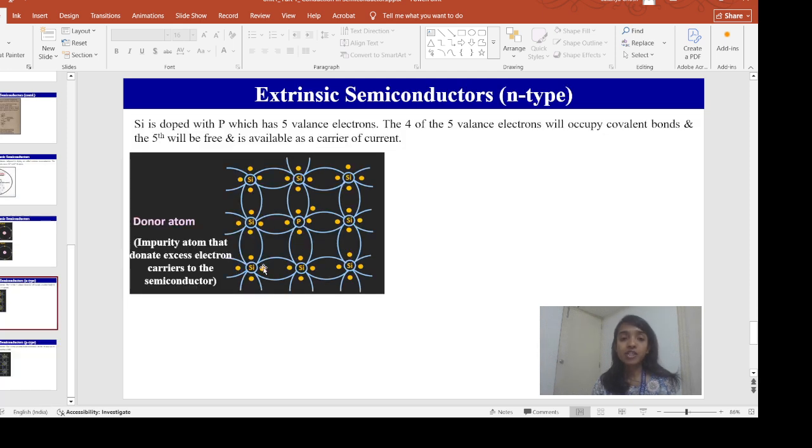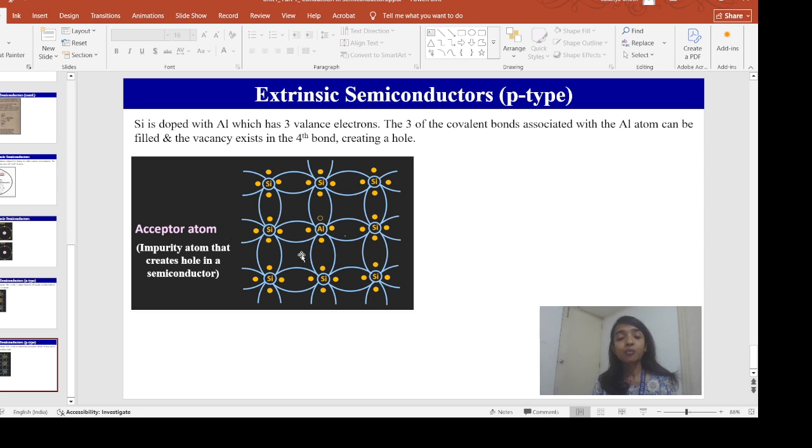I already explained how we dope the silicon with phosphorus. This is what you are observing, the crystal structure of the silicon. We are doping the silicon with phosphorus. Phosphorus has 5 valence electrons, so 4 of the 5 valence electrons will occupy the covalent bonds. And this is the fifth electron. This fifth electron will be free and it will be available as a carrier of current. Since phosphorus has an extra electron, it can donate the excess electron to the silicon. That is why it is called a donor atom.